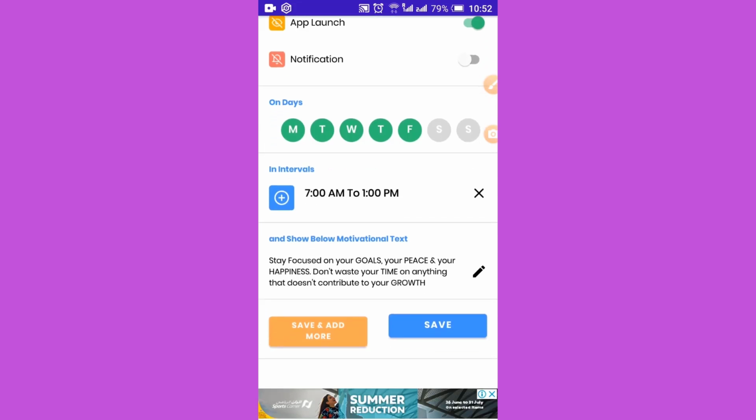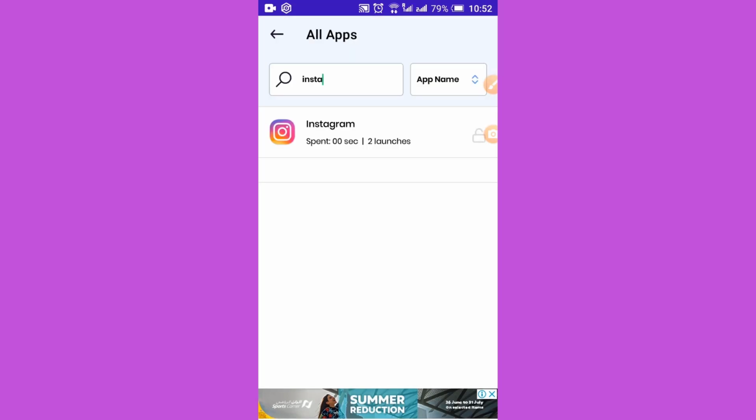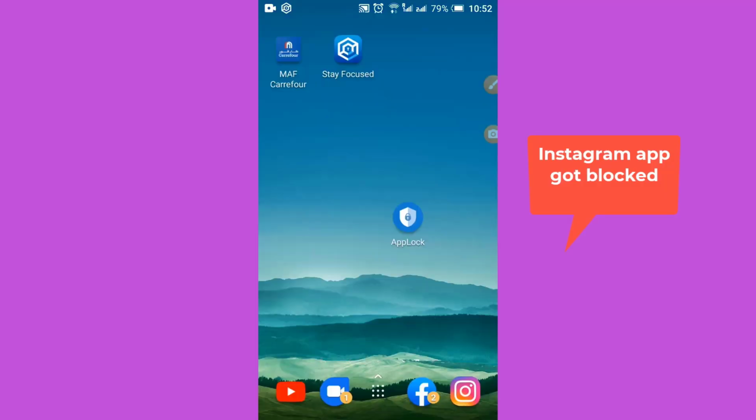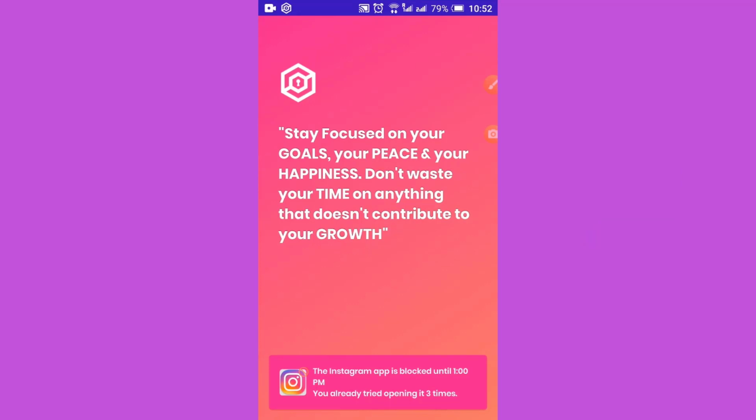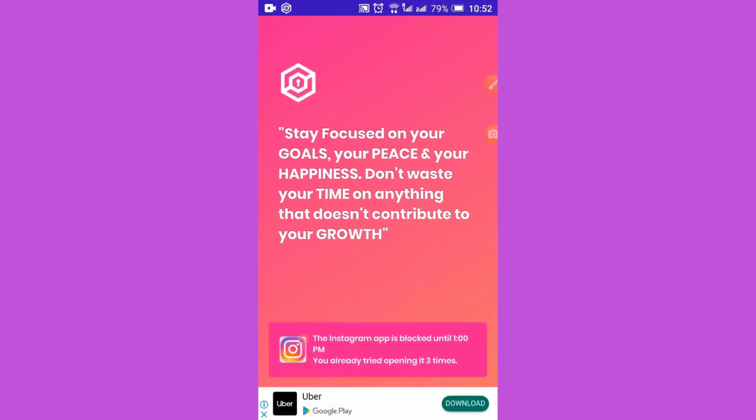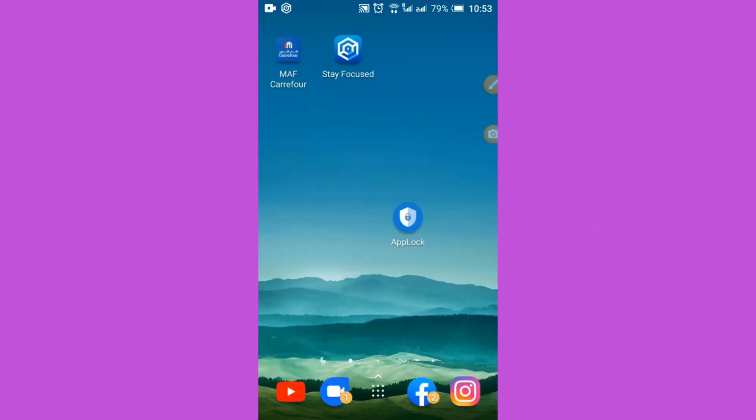Once you're done, you can set the motivation text also here. Then click save. Now we will see whether we are able to access the Instagram app or not. See, the Instagram app got blocked now.